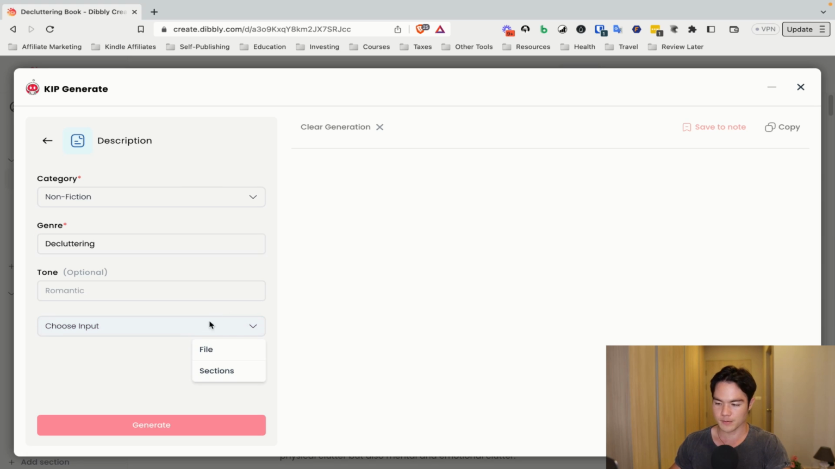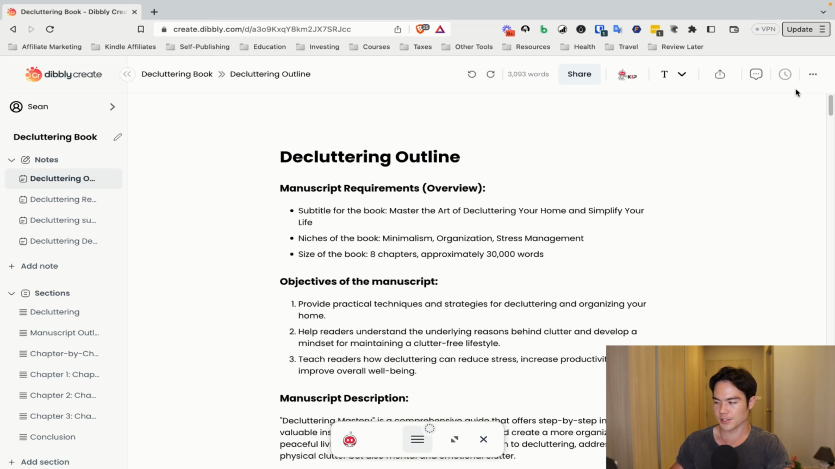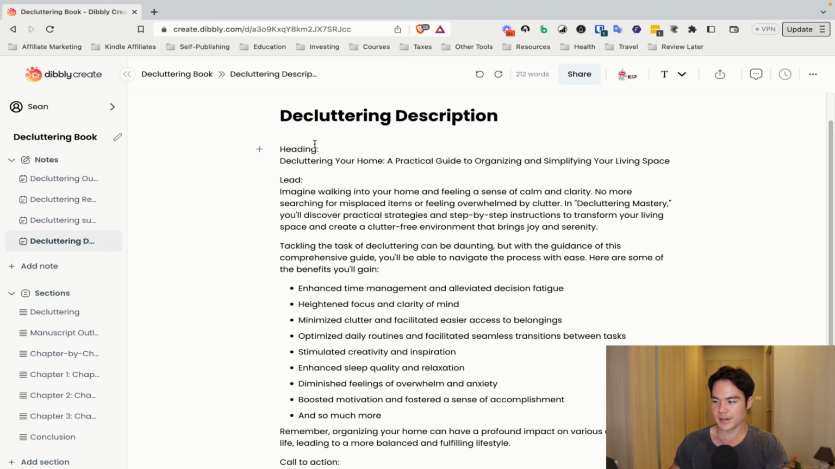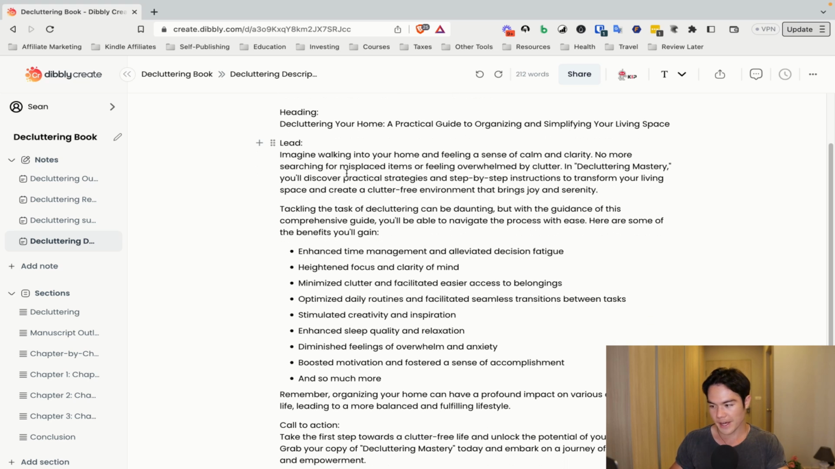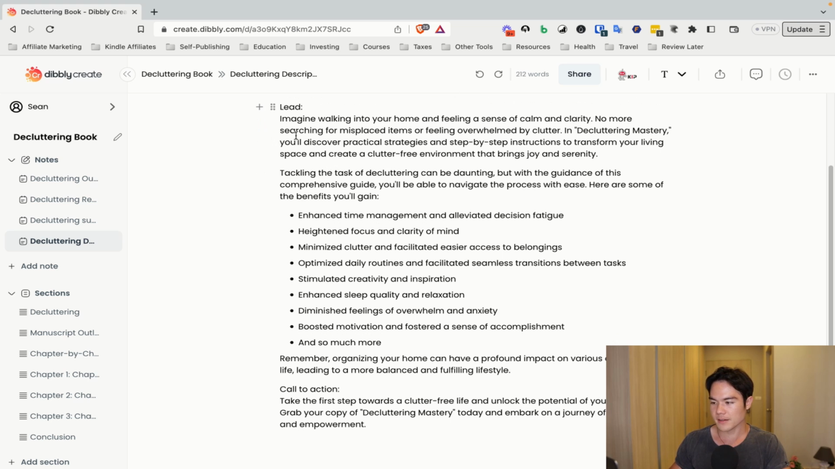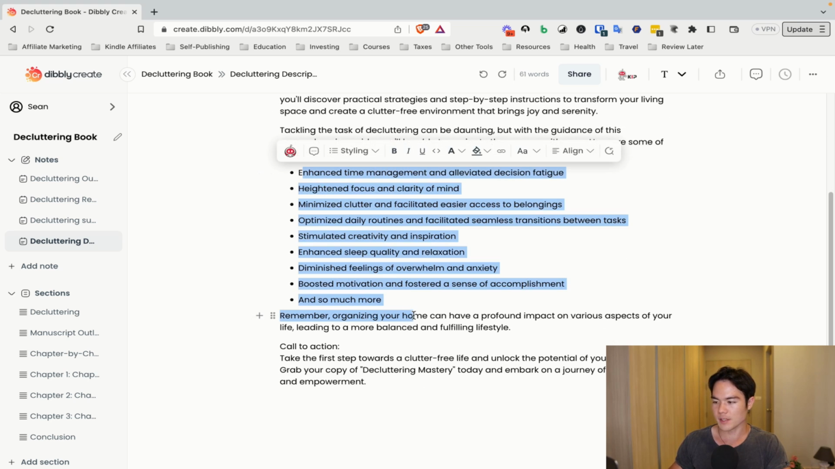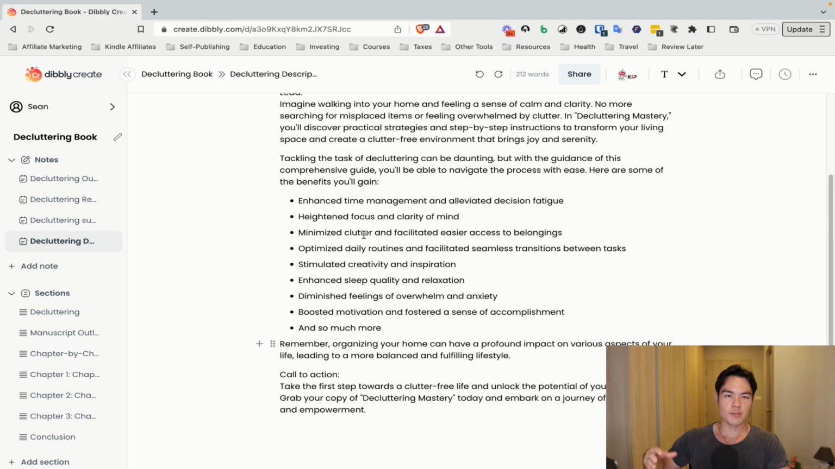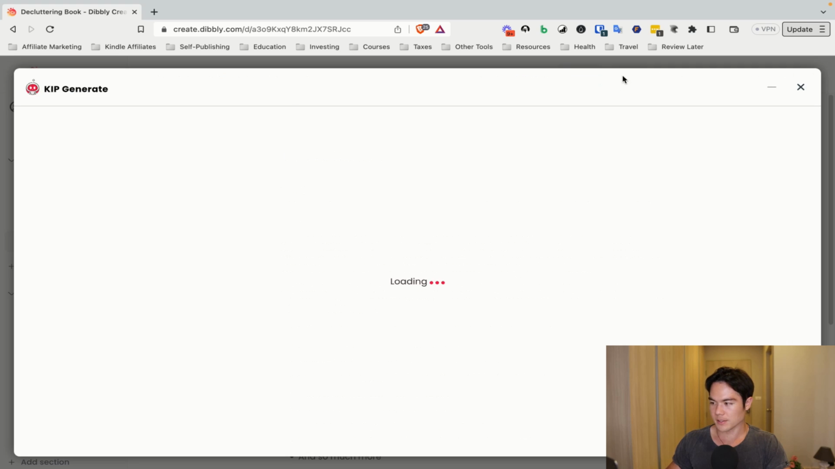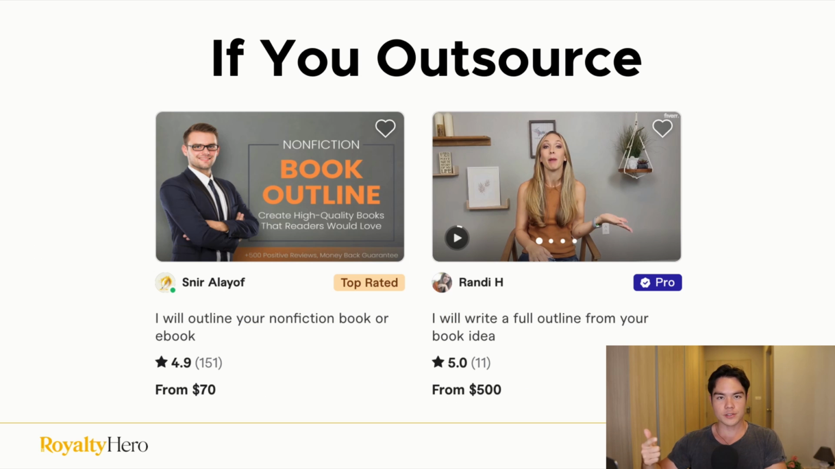I'm not going to put anything for the tone, and for the output you can basically choose the file section, and from there this is what it generated. So decluttering description, and this is exactly the kind of format you want your description to be for nonfiction. For fiction it'll be different and it'll generate it that way. But we have the heading, we have the lead section, we have the bullet points, and then we have the call to action. So it is basically upload ready at this point, so it saves you a ton of time. So that was the outline and the book description template.